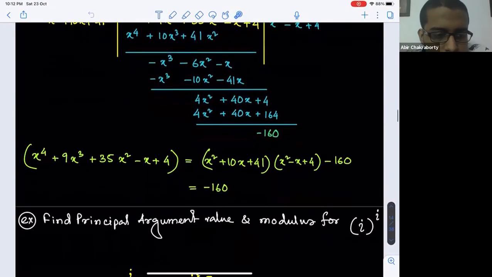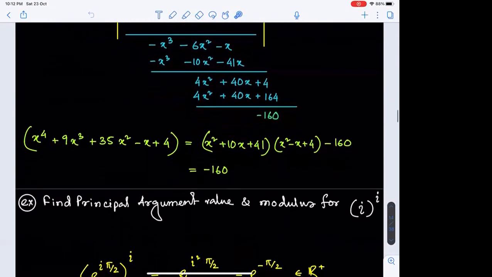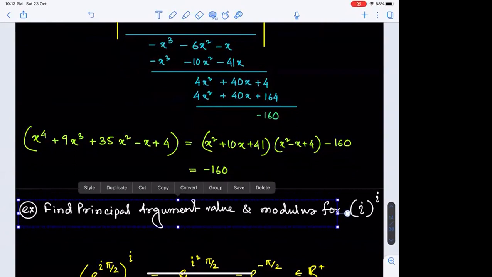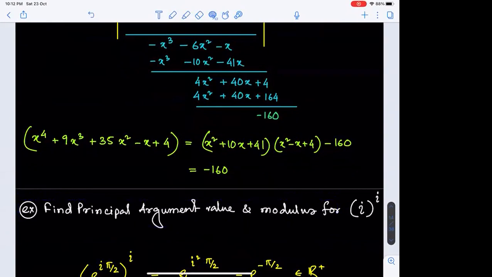Yes, sir. The next example is: find principal argument value and modulus for iota to the power iota. Now, if we look into this expression, iota to the power iota, that is something very special. Like at this moment, it is neither in polar form nor in Cartesian form.